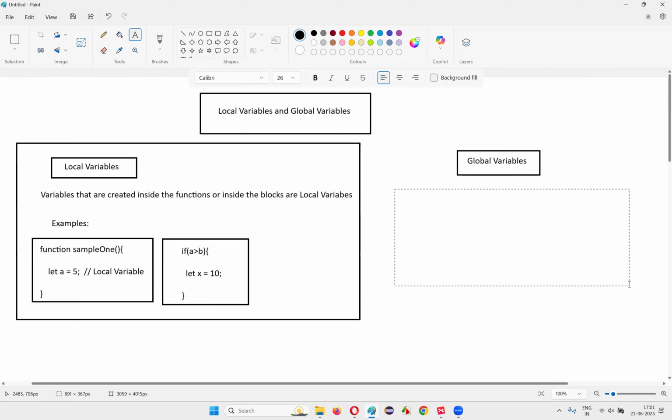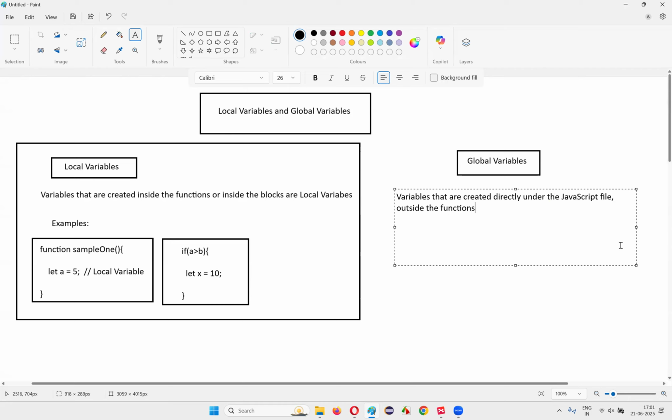So here I'll write: variables that are created directly under the JavaScript file, outside the functions or blocks, are global variables.